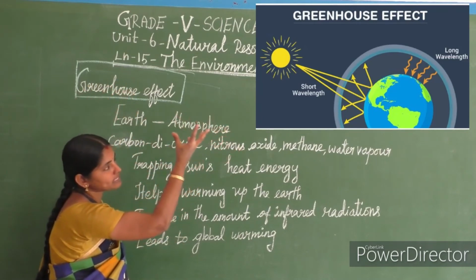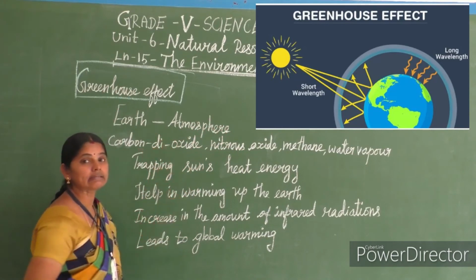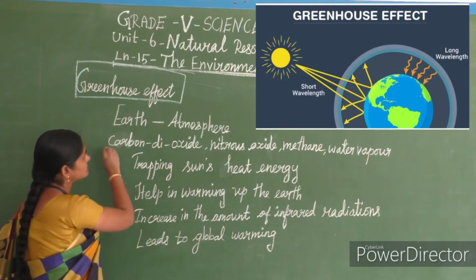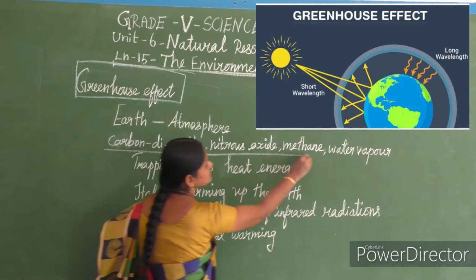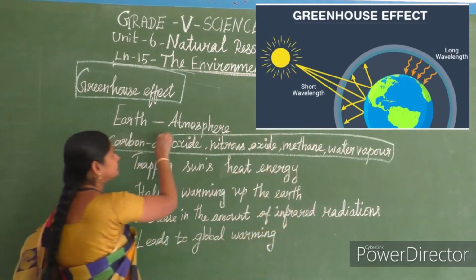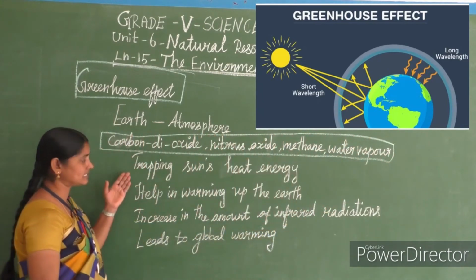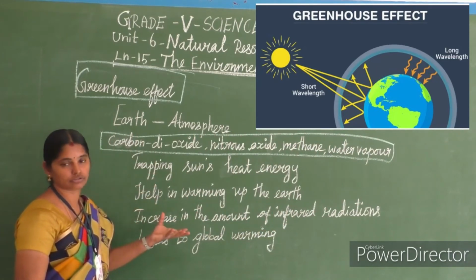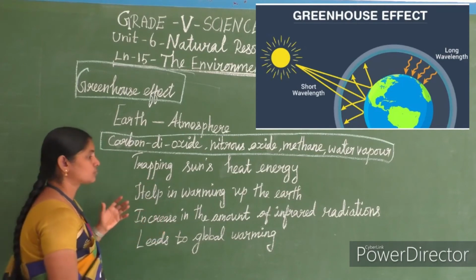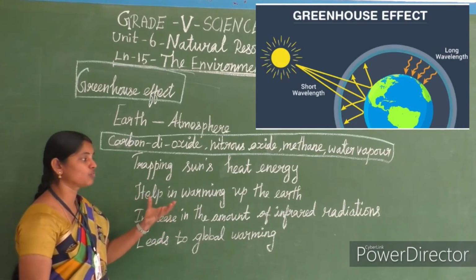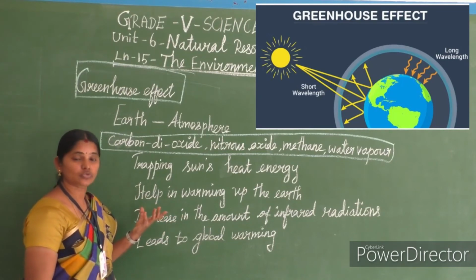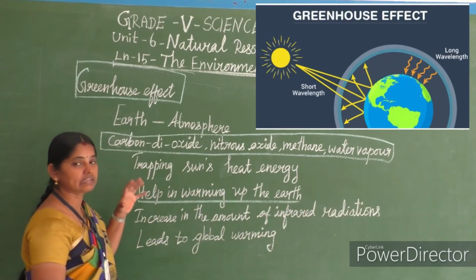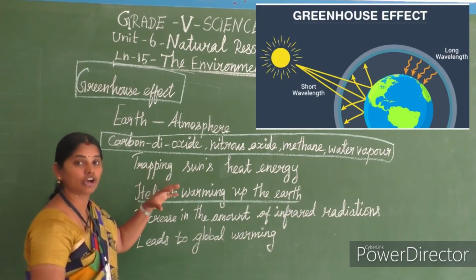Those atmospheric gases retain the heat energy, trapping the sun's heat energy. Trapping means takka vachukkum, iruthi vechukkum. So trapping the heat energy helps in warming up the earth. That's why plants grow well on our earth. So this effect we call the greenhouse effect.